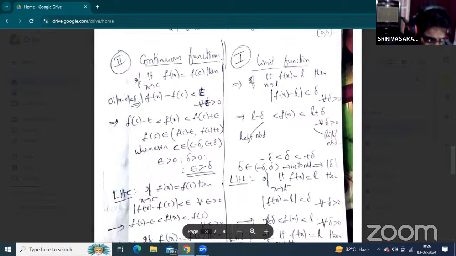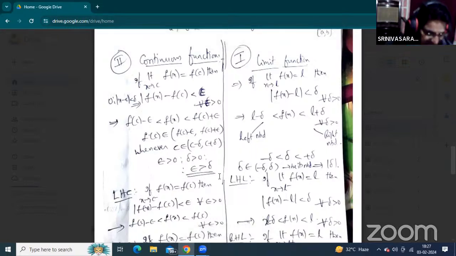Okay. Now this is one of the more important concepts we will discuss in this session. Del is its neighborhood. The neighborhood lies between minus del and plus del.